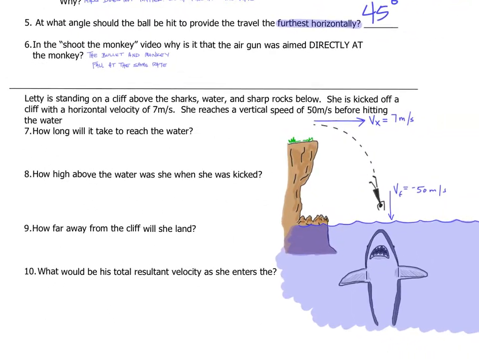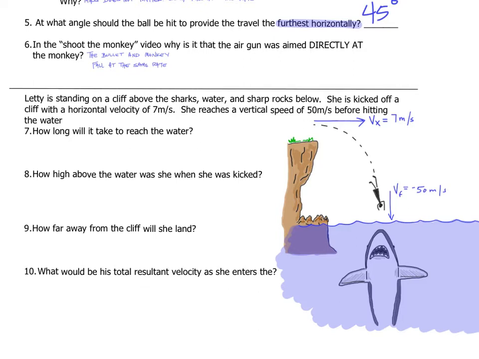All right. Numbers 7 through 10 are referring to the same scenario. It says Letty is standing on a cliff above sharks, water, and sharp rocks below. She's kicked off the cliff with a horizontal velocity of 7. She reaches a vertical speed of 50 before hitting the water. So here's Letty. She's kicked off a cliff, following this parabolic pathway. She has an initial horizontal velocity of 7. And vertically, right before she enters the water, she's traveling 50 meters per second down, which is represented as a negative 50.